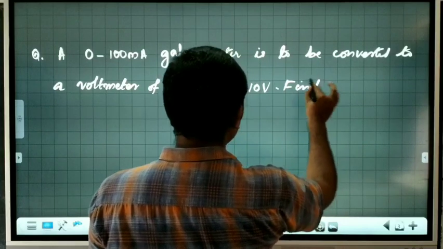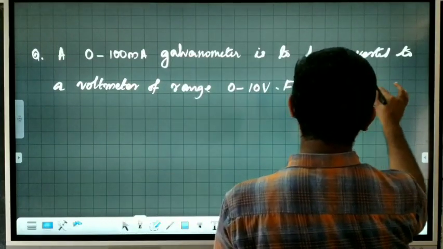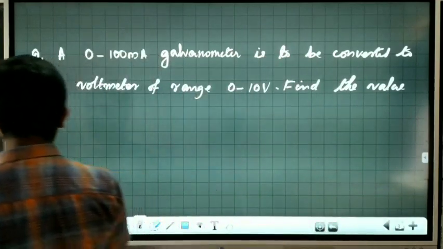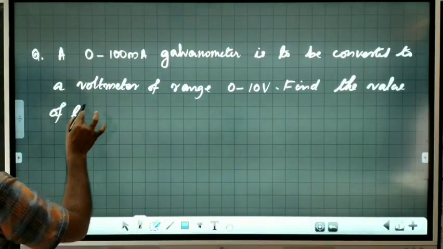Find the value of the series resistance.